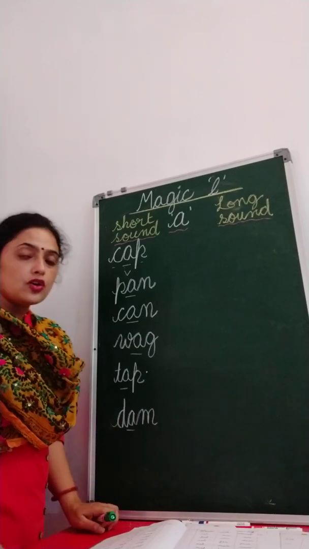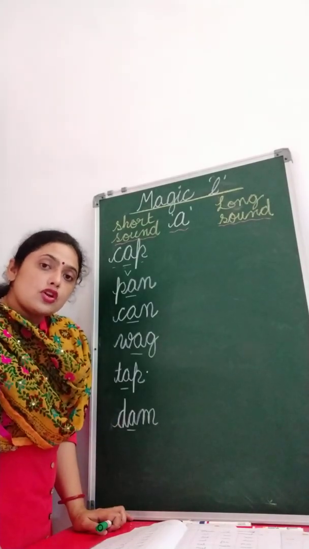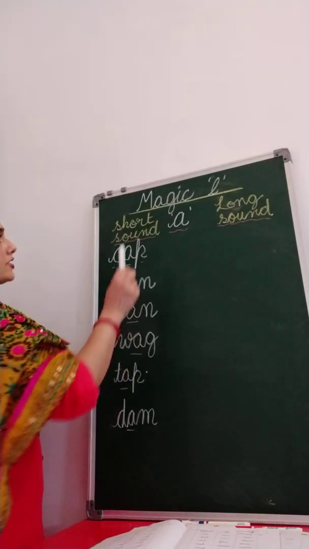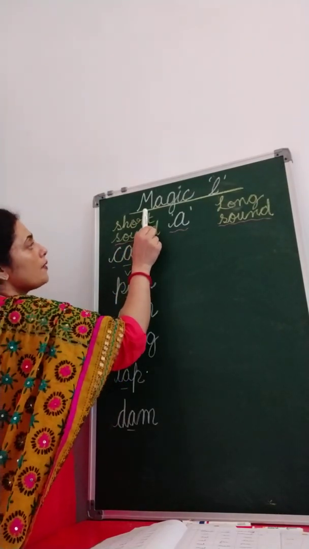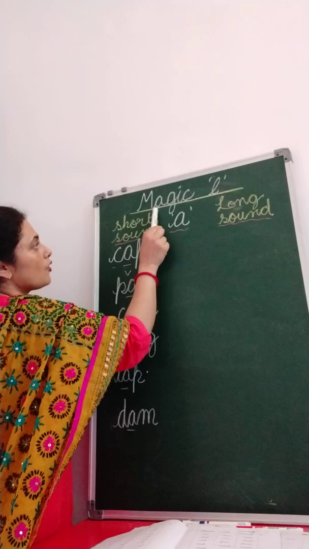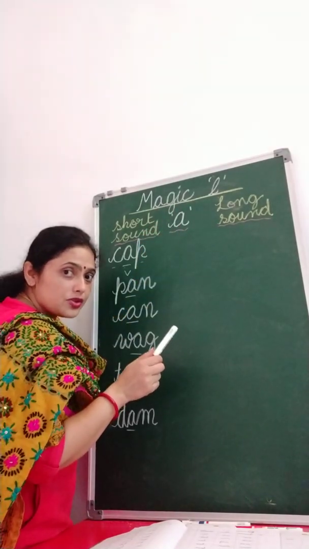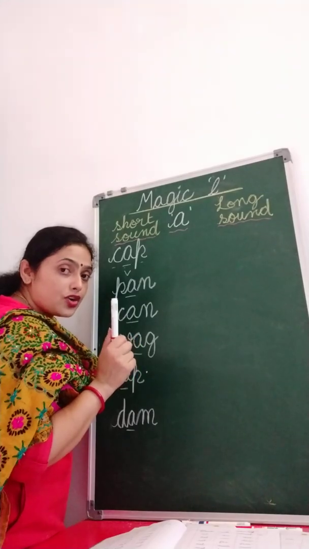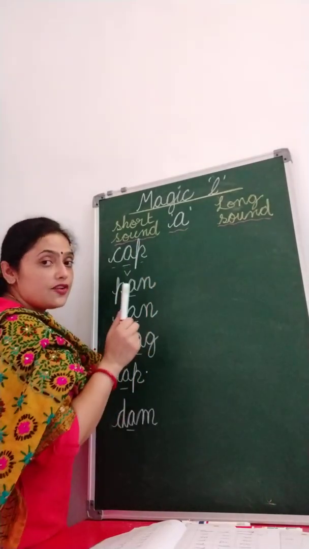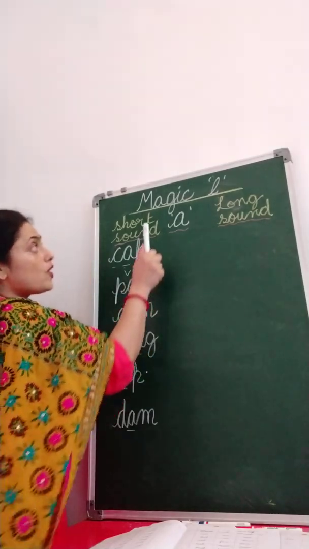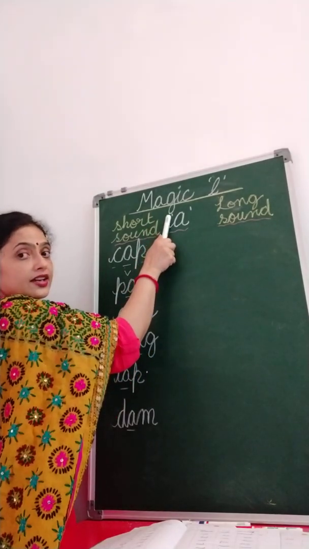Now we'll know when we use the long sound of the vowel. Can you read what is written here? Ma-g-e-ka... magic. We have a rule that when G and C are followed by E, I and Y, they give us a soft sound. So what is the soft sound of G?